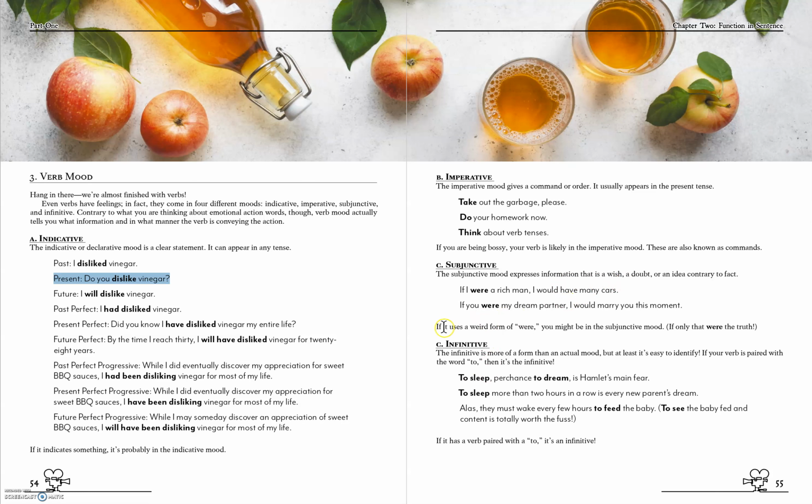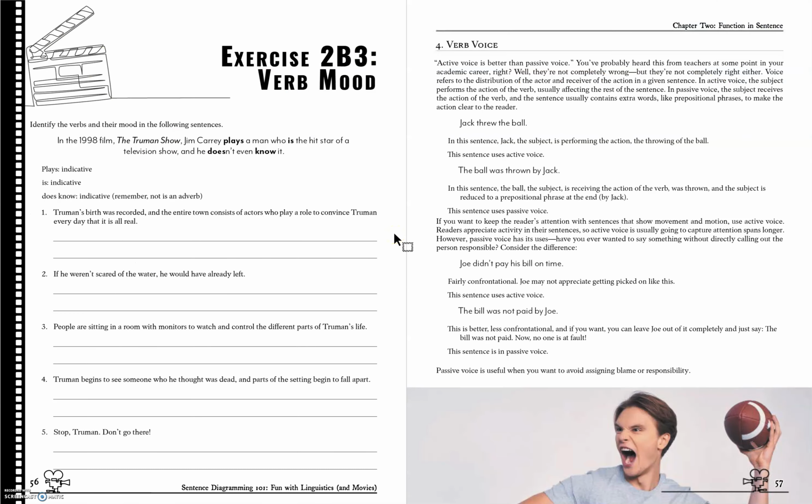The final mood for verbs is the infinitive, which we talked about in the other video, but if you're going to put a "to" in front of your verb, then you are making the infinitive, and that is the mood. Now, I am going to have you do a similar thing like we did in the last video, where you just pause and do exercise 2B3, and then you can watch the exercise overview that will give you the answers. But how about you pause here?